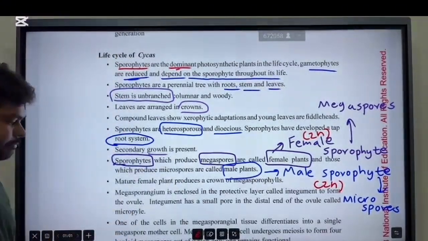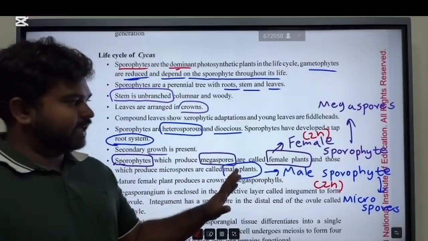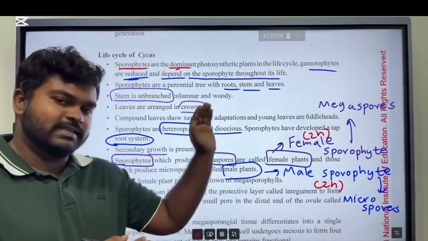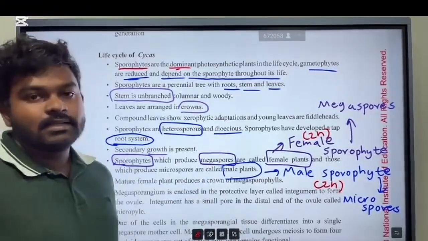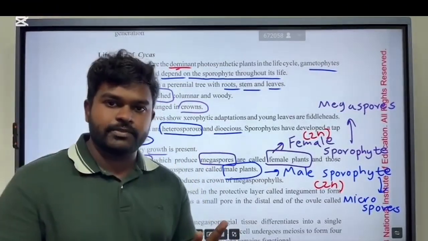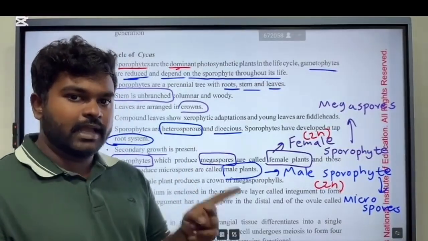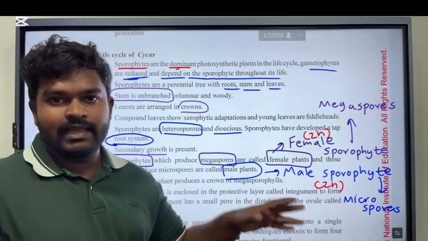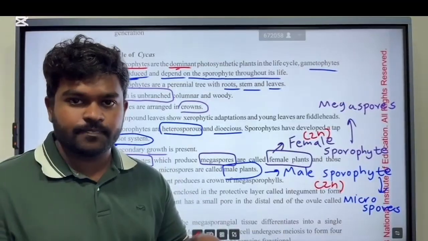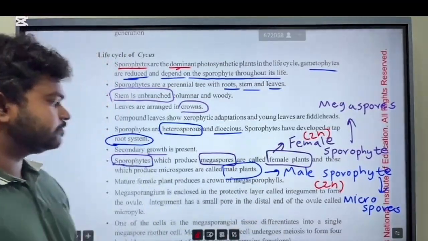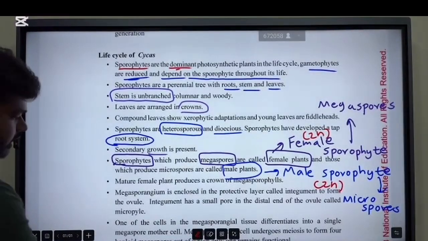So there are similarities between Selaginella and Cycas. In Selaginella also there were two types of leaves, megasporophylls and microsporophylls, you remember. And Selaginella is also heterosporous. There were microspores and megaspores.